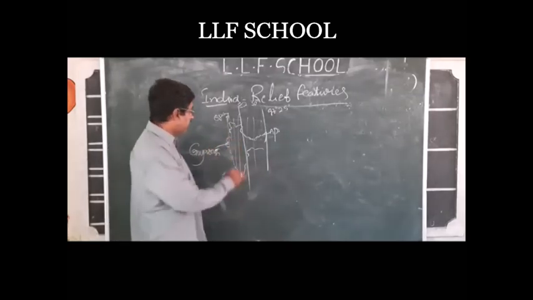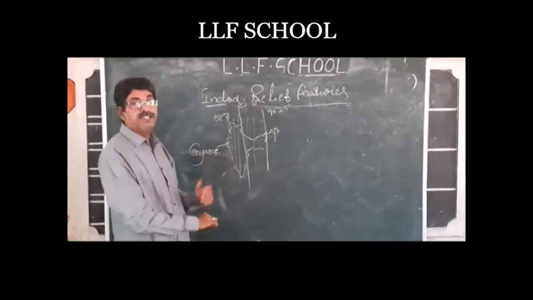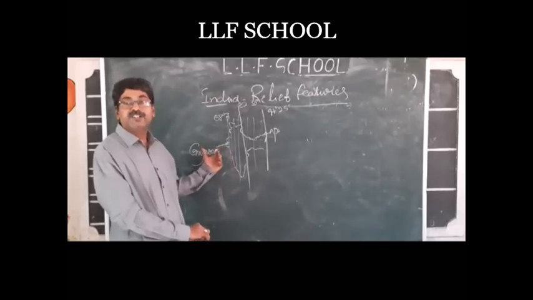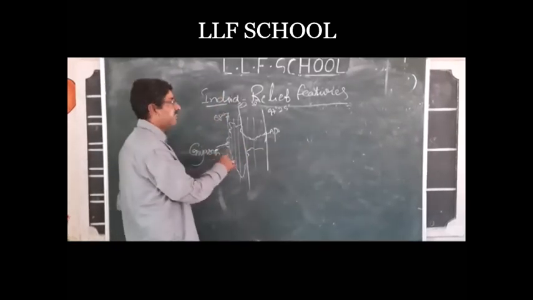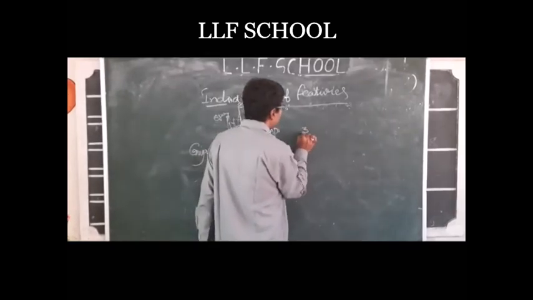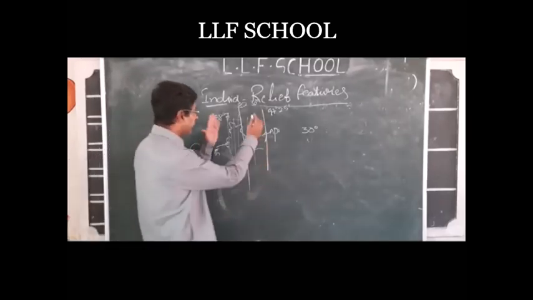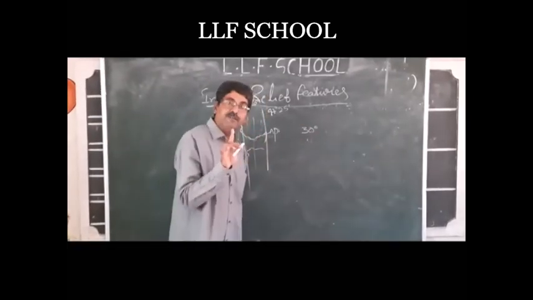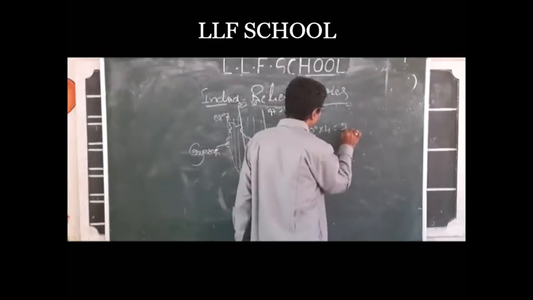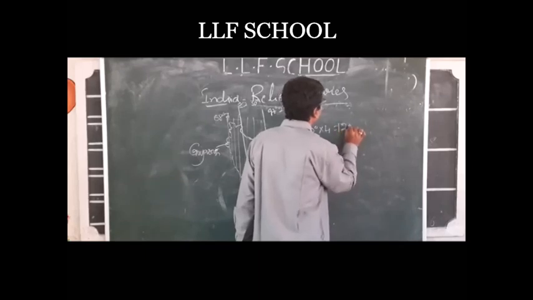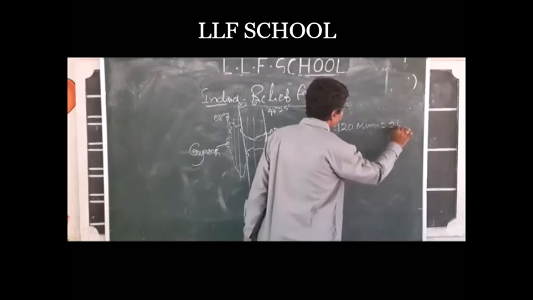So what is the difference? Between Arunachal Pradesh, through which one longitude passes, and the edge of Gujarat, through which another longitude passes, these two places, one the easternmost and one the westernmost, there is a difference of 30 longitudes. Each longitude takes 4 minutes to move. 30 into 4 is equal to 120 minutes. 120 minutes is equal to 2 hours.